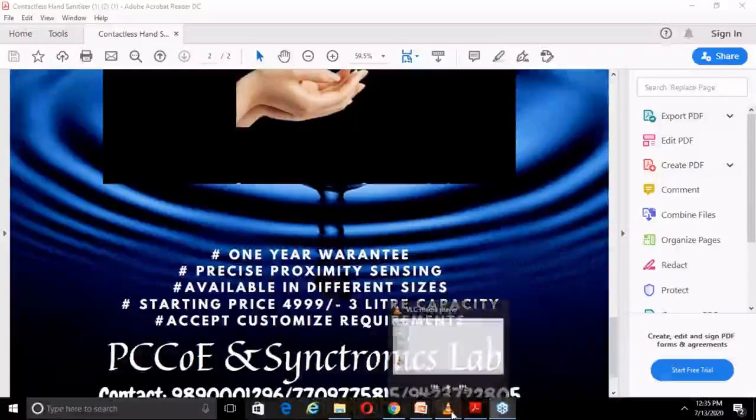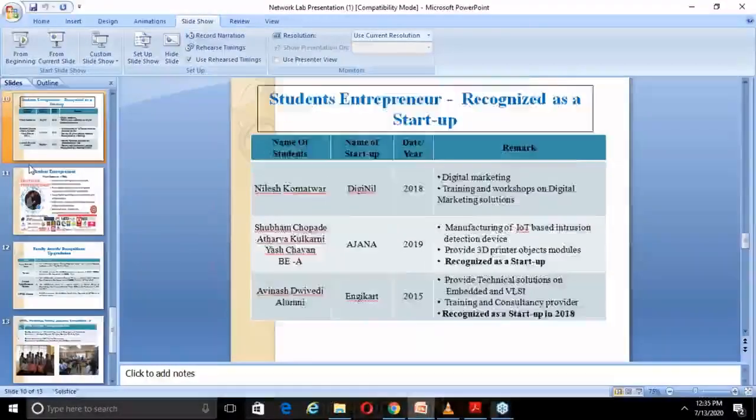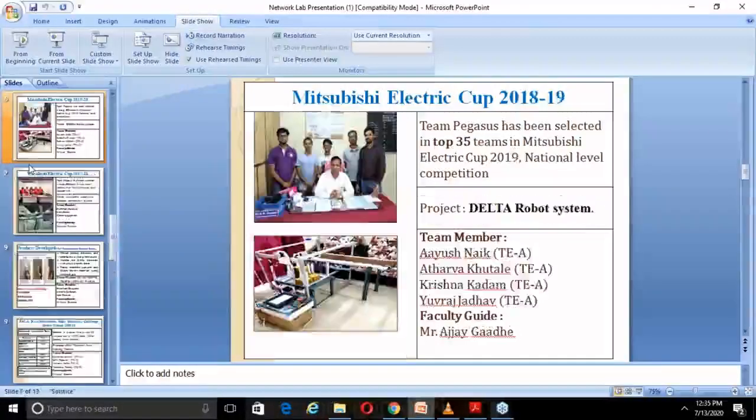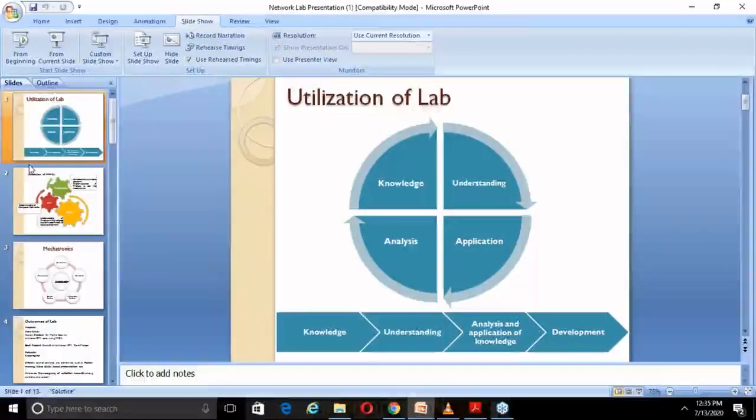Actually our plan was to show all the kits developed by our students and faculty in tomorrow's session. But because of the lockdown in Pimpri Chinchwad city from tomorrow for the next 15 days, we cannot show you the practical demonstration of those kits, which are available in the lab.